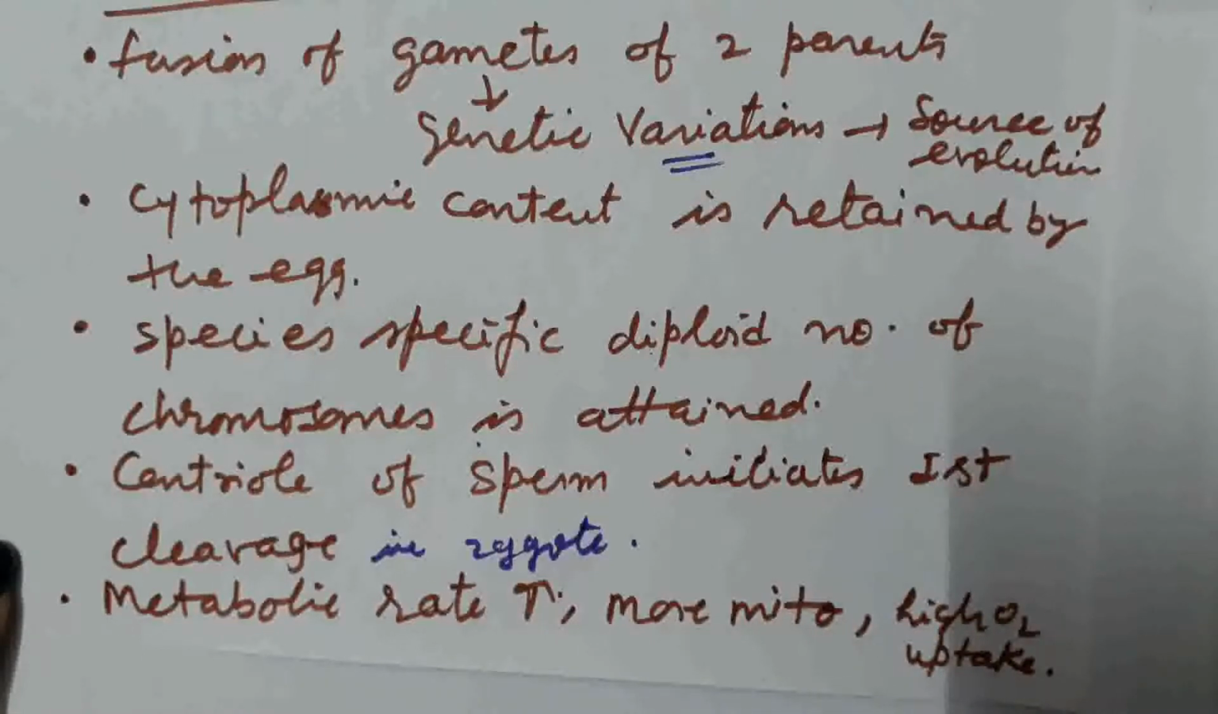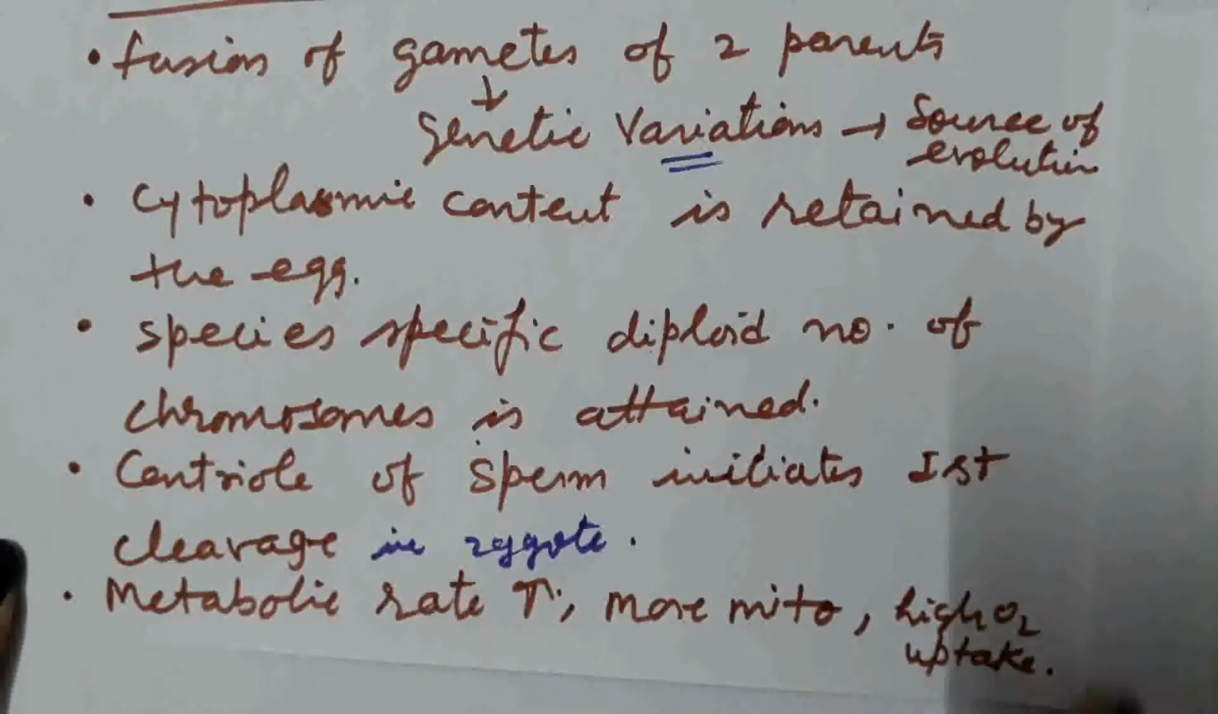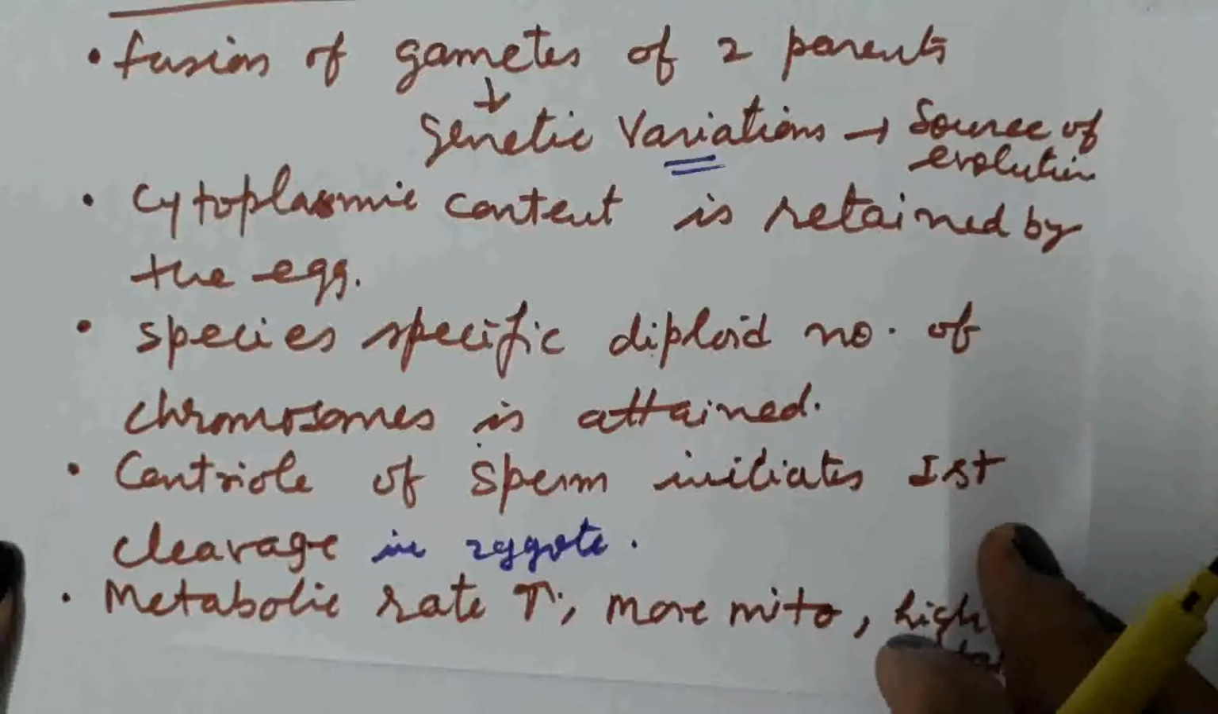As the division in the zygote starts, which needs more energy and more growth energy, more mitochondria are present because mitochondria from the sperm side also enter inside the egg. So high oxygen uptake takes place, and metabolic rate increases. So these are all the significance of fertilization.